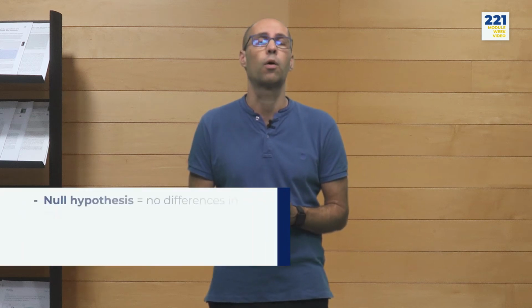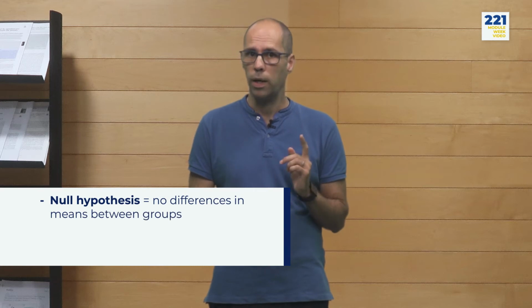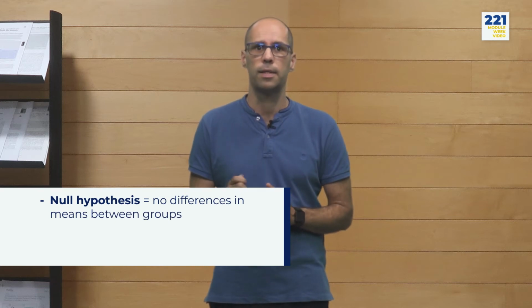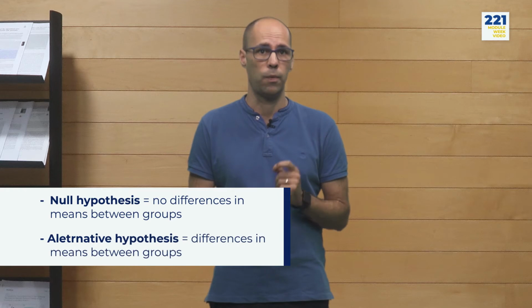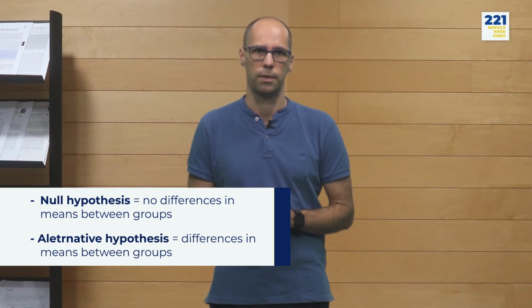There are no differences in the means between the groups, and the differences, therefore, are just due to the stochastic nature of our sampling, and we will call this our default hypothesis or null hypothesis. Or, in contrast, there are differences in the means between the two groups, and we will call this the alternative hypothesis. Obviously, in this framework, rejecting the null hypothesis implies accepting the alternative one, and vice versa.